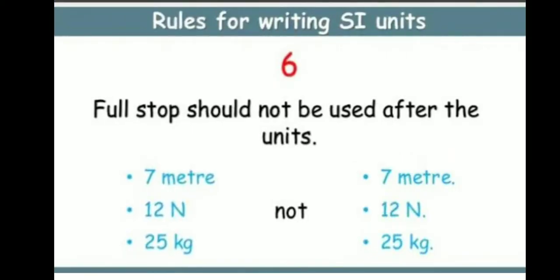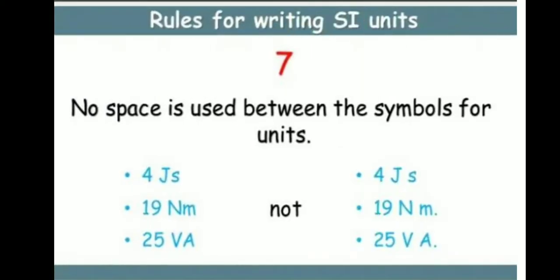Rule number 6. A full stop should not be used after the units. 7 m, 12 N, 25 kg. This is not. No space is used between the symbols for units. Listen, no space is used between the symbols for units. 4 J s, 19 N m, 25 VA. This is not.